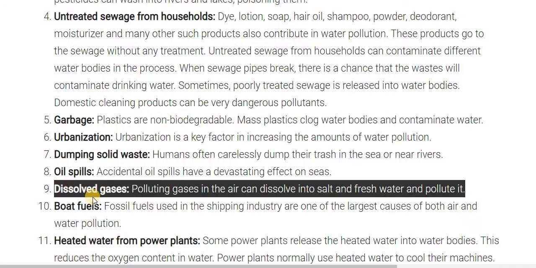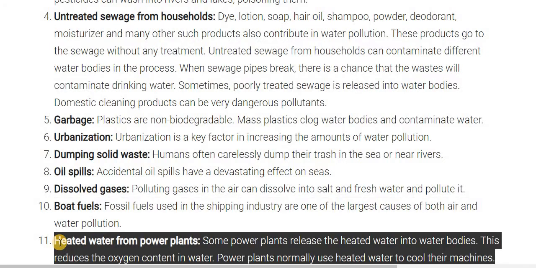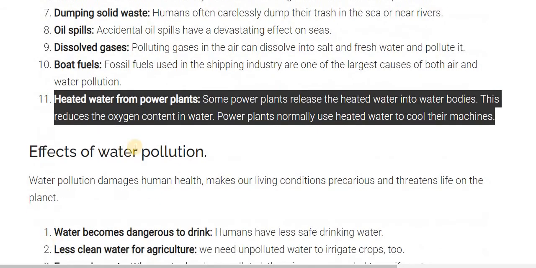The ninth main cause is dissolved gases. The polluting gases in the air can dissolve into salt and fresh water, and contaminate and pollute the water. Number 10 is boat fuel. The fossil fuel used in the shipping industry is one of the largest causes of both air and water pollution. Let's see the next, heated water from power plants. Some power plants release heated water into the water body.